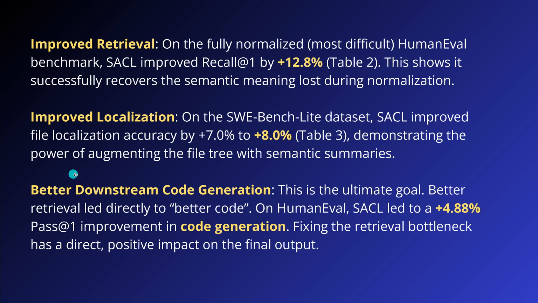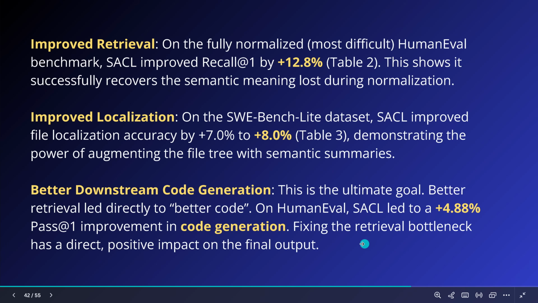Overall, the better downstream code generation, the ultimate goal, why we do this, why we hope to counteract this massive limitation in code AI. If we do this, they say, on the HumanEval benchmark, this will lead to a 4.88% improvement in code generation.